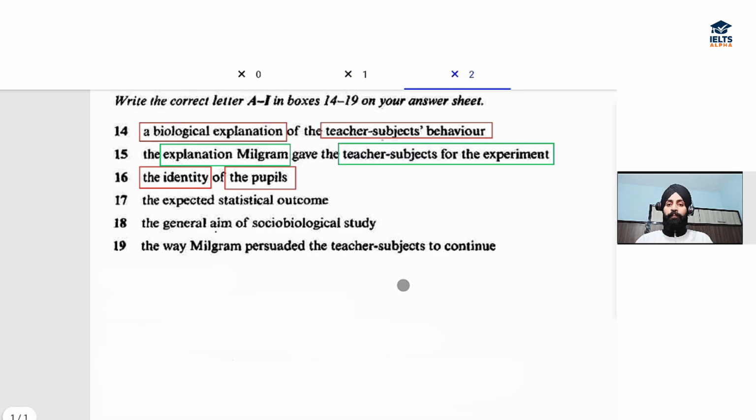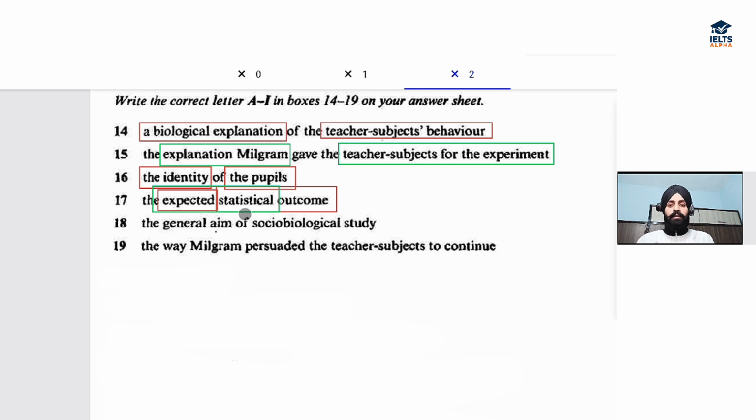Coming to the next question now, the expected statistical outcome. See, these two words are very important here, expected and statistical. Whenever we talk about expectation, so what does this mean? They were performing an experiment, they had a certain expectation in their minds that okay, this might be the result of the experiment, right? Before the actual experiment, they were thinking about, they were expecting something to happen.